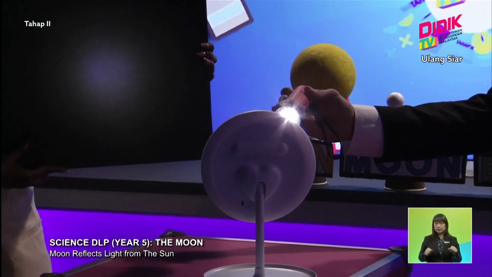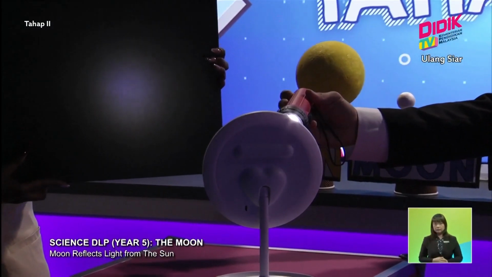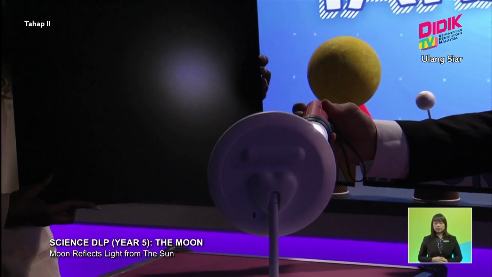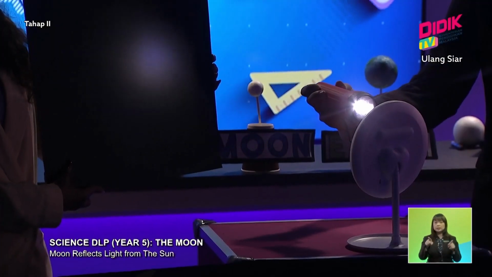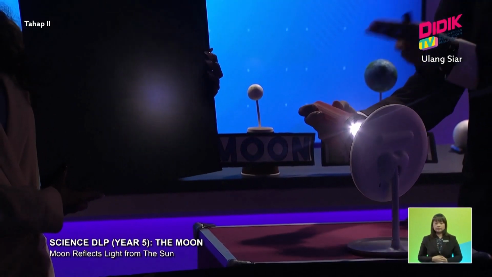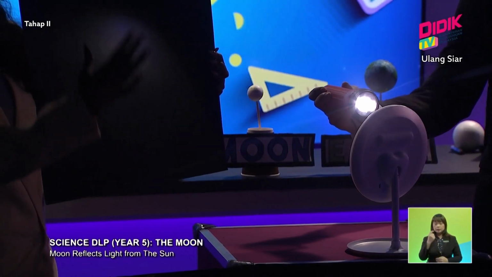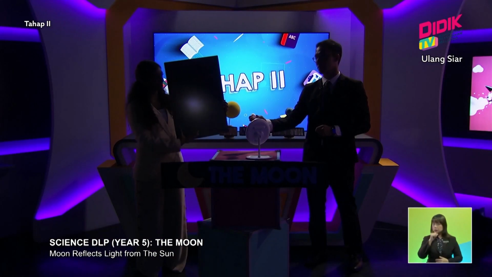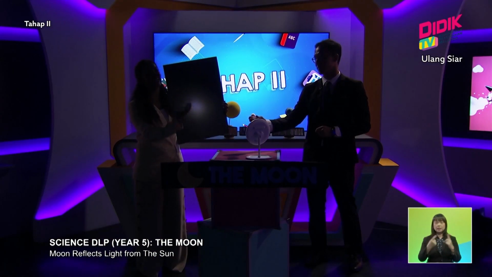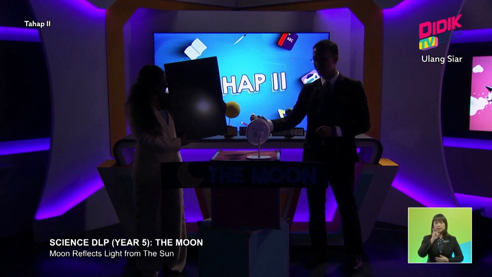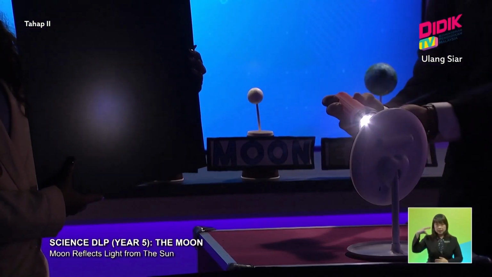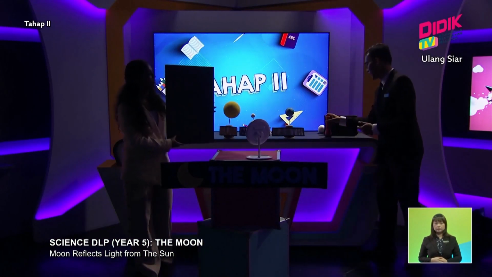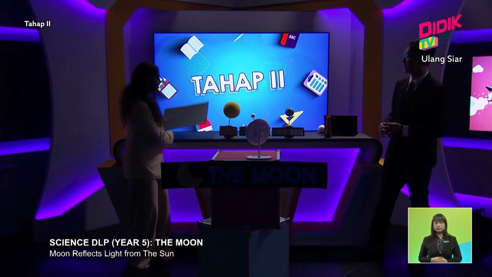This reflection looks like the moon is emitting this light, but it is not. It is actually reflecting the light from the sun onto the earth. So this is not the light directly from the moon, but the reflection of the sun's light. Very good, Tivia. Looks like you already understand that the moon does not emit light. The studio can be lit up again.